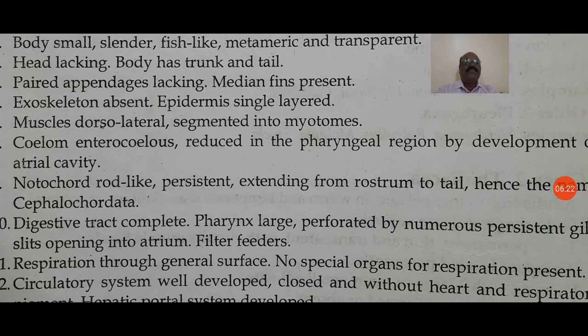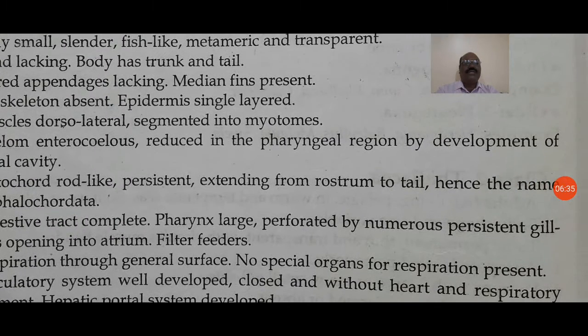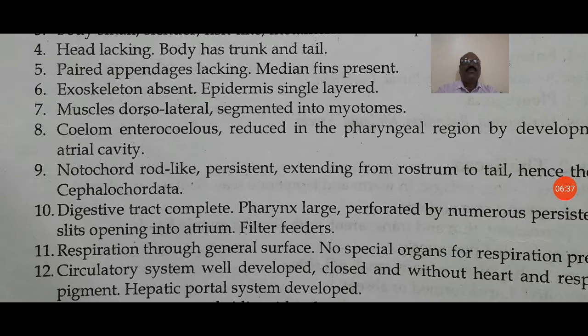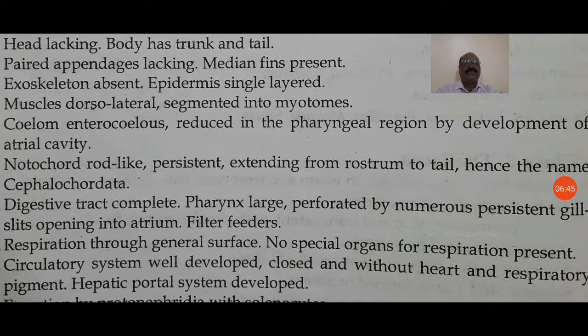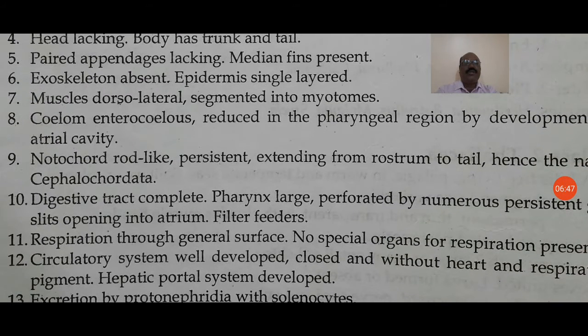See the basic point. Earlier in the Urochordata, the notochord is present in the tail region, and in this group it extends from rostrum to tail, from the anterior side to the posterior side. Hence this group has the name Cephalochordata. Again, the digestive system is complete. The pharynx has numerous persistent gill slits opening into the atrium, and they are filter feeders.